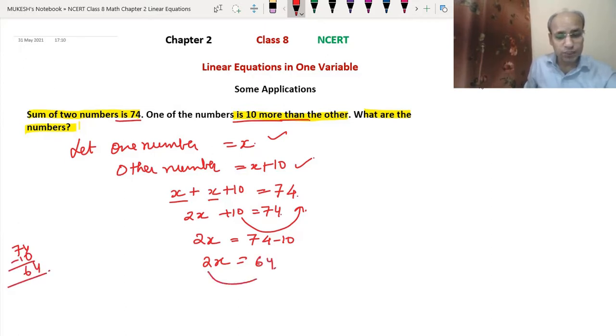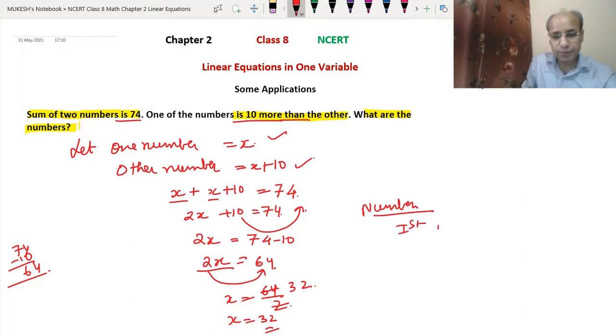Now we will take this to the other side, which will go into the division, because here it is in multiplication. So x will become 64 divided by 2. Now when we divide this, 2 3 is 6 and 2 2 is 4. So we got x equals 32. That means the numbers are, the first number is 32 and the second number is 32 plus 10, that means 42.